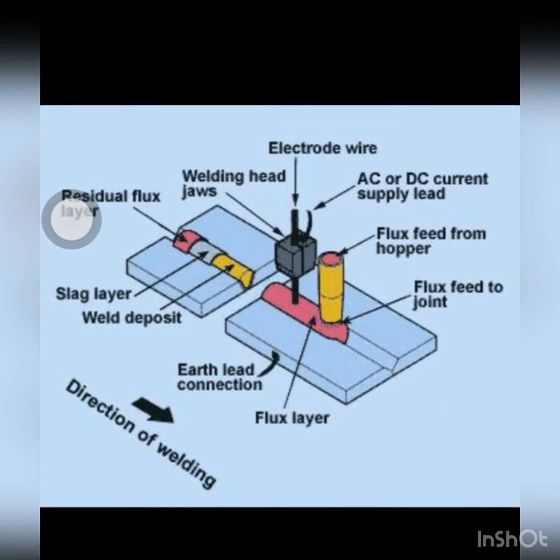Next, I need to talk about submerged arc welding, or we call SAW. In this process, electric current is supplied through a welding machine. Electrodes are used and act as additive. Granular flux material covers the electrode and weld area. This welding process is classified as automatic welding process. This is using a machine.